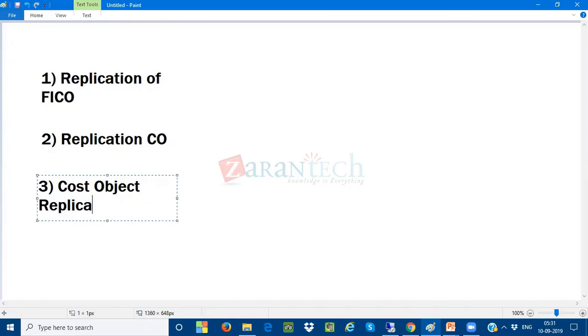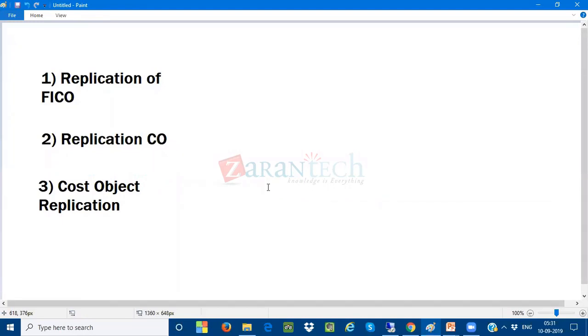So Mahesh, why are we doing replication? Is it just because of the SLT? Yeah. See, for example, in a source system, either SAP or non-SAP, as I told you earlier, in central finance we are not supposed to post any documents manually. Central finance is a system maintained only for reporting purposes, not for posting any financial transactions.